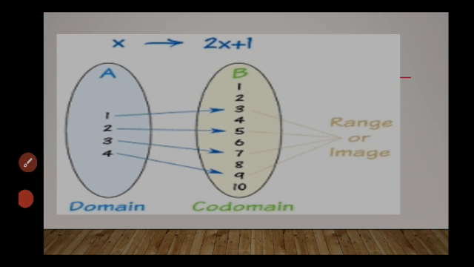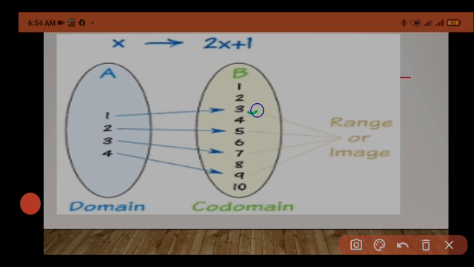Here also one more example is there. Let us take one set A which has the elements 1, 2, 3, 4. So this is the domain, already we know. B has 1, 2, 3, 4, 5, 6, 7, 8, 9, 10. And here 1 is related with 3, 2 with 5, 3 with 7 and 4 with 9. So the set of all these 4 elements only is called the range.